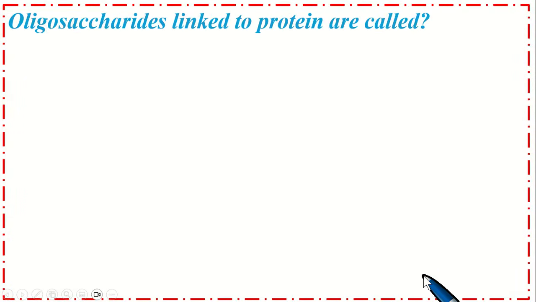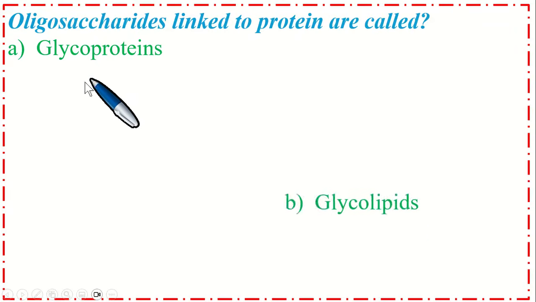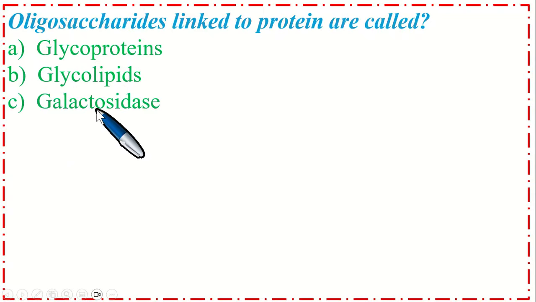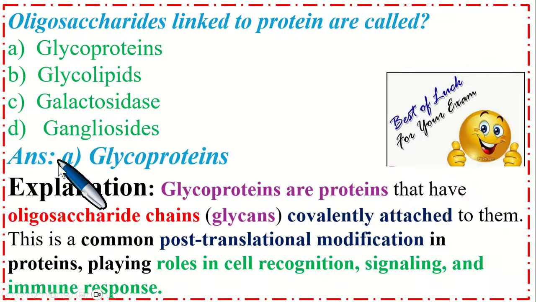So this is a very important MCQ. Oligosaccharides linked to protein are called: option A glycoprotein, B glycolipids, C galactosides and option D gangliosides. So the correct option is A, glycoproteins.